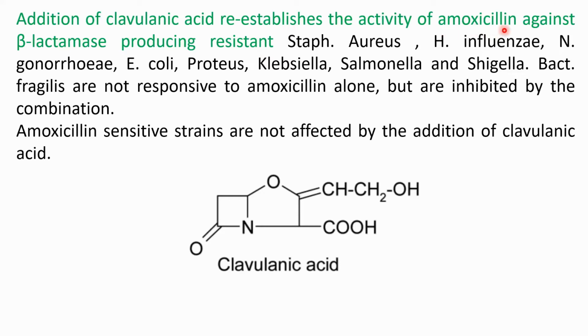One of the examples is the amoxicillin derivative. Amoxicillin is given along with clavulanic acid in a combination to produce more activity against Staphylococcus aureus, H. influenzae, gonorrhea, E. coli, Proteus, Salmonella, and Shigella. So here you can see when these drugs are given in combination, they produce more effective antibacterial activity. The next point is that amoxicillin sensitive strains are not affected by the addition of clavulanic acid.